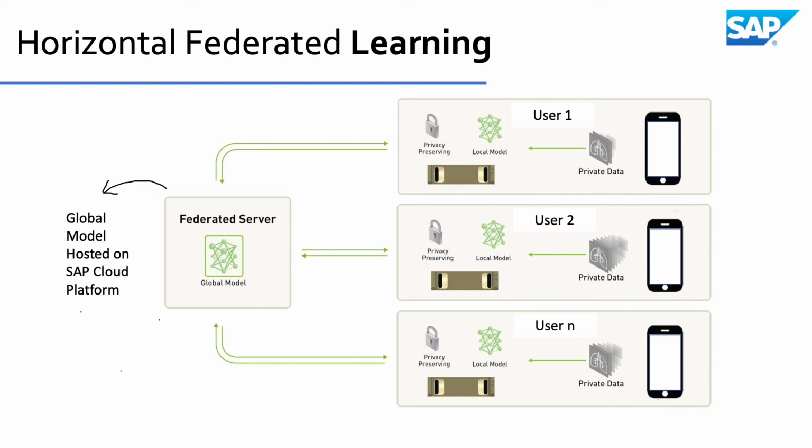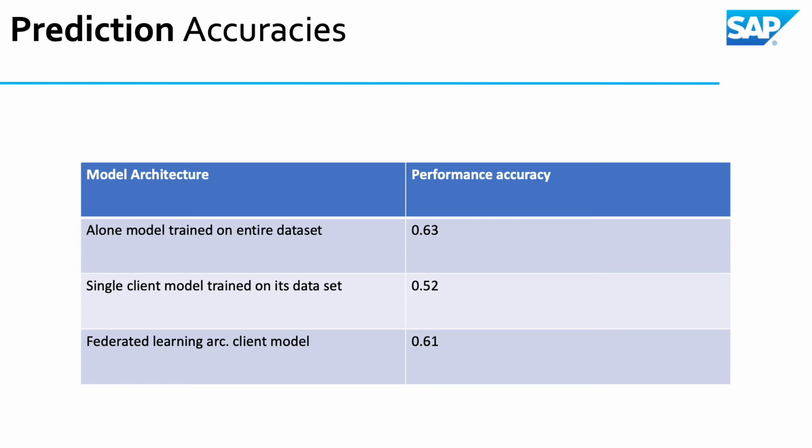So when there are sufficiently new data points on the client side, that is, after training, there is sufficient change in its model parameters, only the updated parameters are shared with the central server. The server has an aggregator which aggregates its own parameters with these shared parameters of the client model and transfers these aggregated parameters back to each of these clients, which consequently improves their own model as well. It is important to note that throughout this pipeline, the data points never leave their host device and only the model parameters are shared. We can see in this slide that our federated learning architecture client model is performing significantly better than a client model by itself.